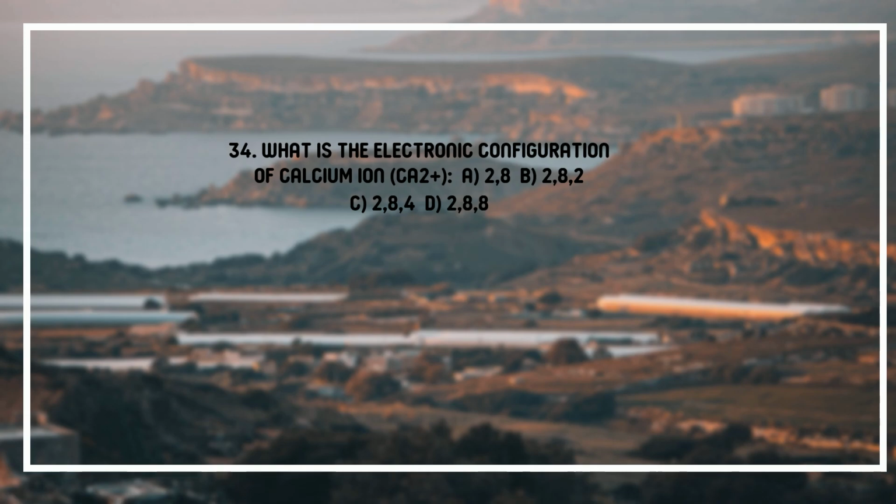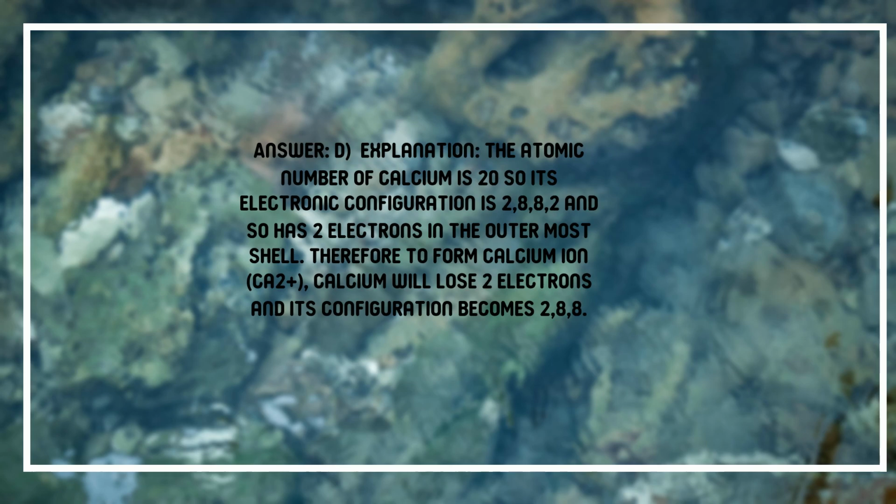34. What is the electronic configuration of calcium ion, Ca2+? A. 2,8, B. 2,8,2, C. 2,8,4, D. 2,8,8. Answer. D.